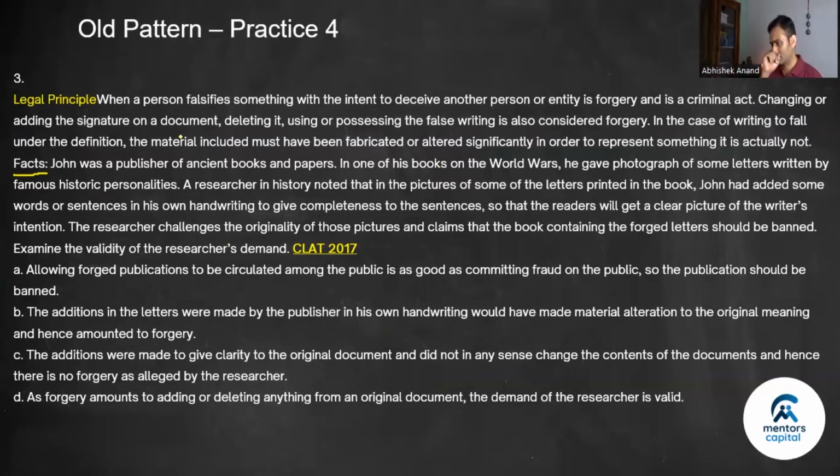When a person falsifies something with the intent to deceive, this is important. The intent to deceive should be there. Another person or entity is forgery and is a criminal act. Changing or adding the signature on a document, deleting it, using or possessing the false writing is also considered forgery. But this is important, guys. This intent to deceive should be there.